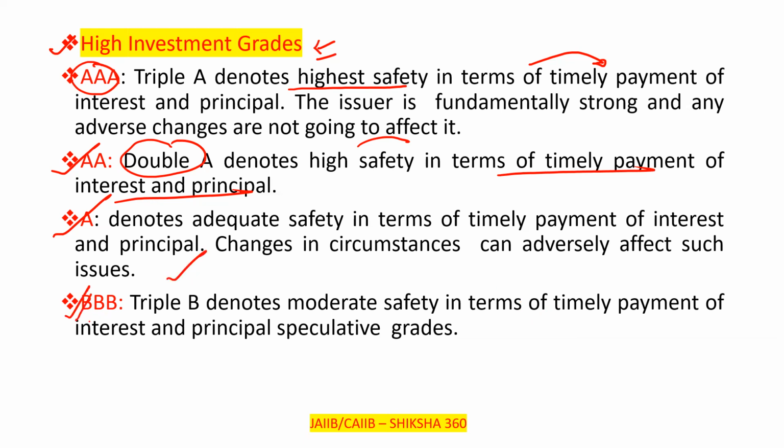Now, the last one, that is triple B. Triple B denotes moderate safety in terms of timely payment of the interest and principal. Clear? Triple B denotes moderate safety in terms of timely payment of the interest and principal. That is regarding the high investment grade.